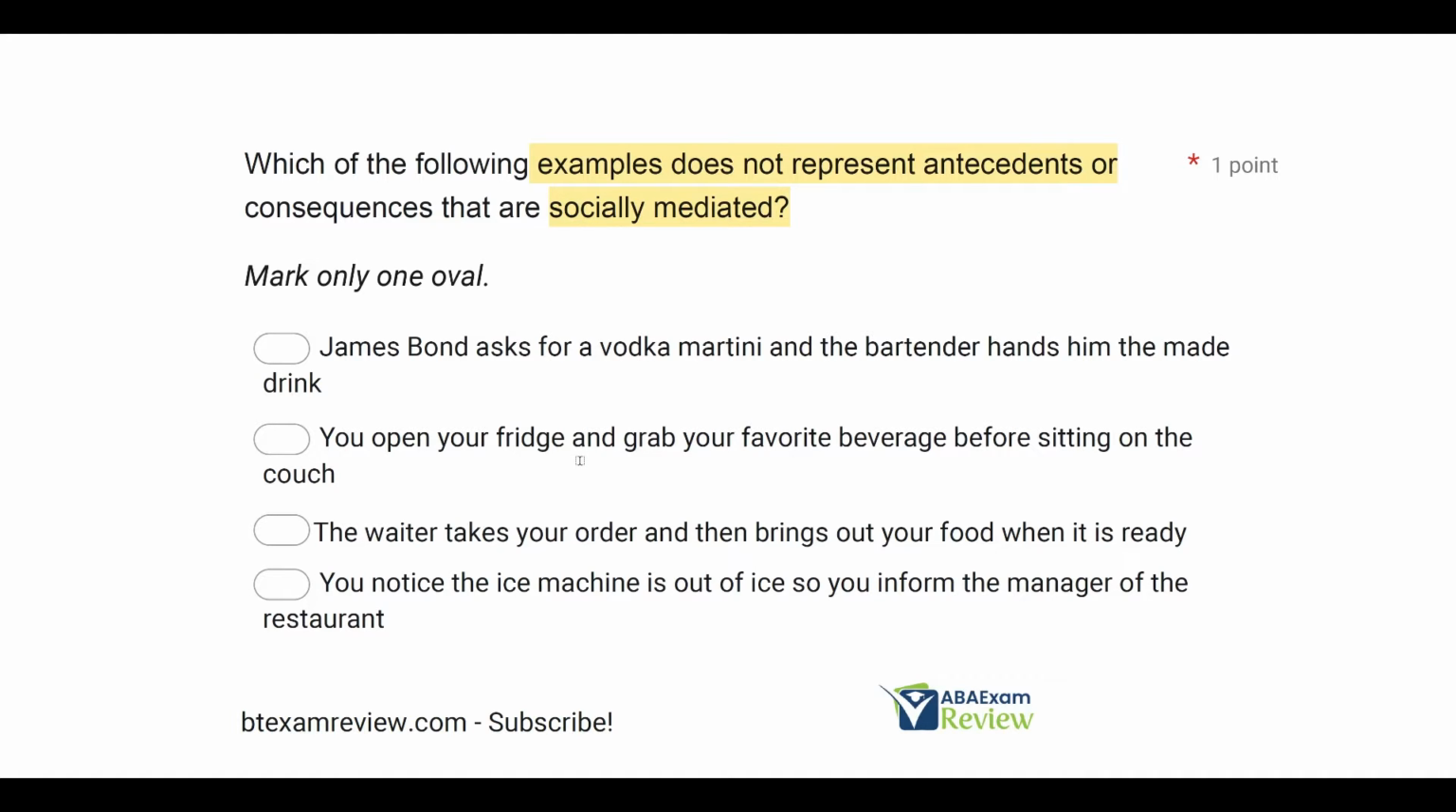C, the waiter takes your order and then brings out your food when it is ready. Again, it is socially mediated. You give your order, the waiter puts it in, it's ready, they bring it out. And then D, you notice the ice machine is out of ice, so you inform the manager of the restaurant. Again, multiple parties involved, it's all socially mediated. The one example that is not socially mediated is B: you open your fridge and grab your favorite beverage before sitting on the couch.